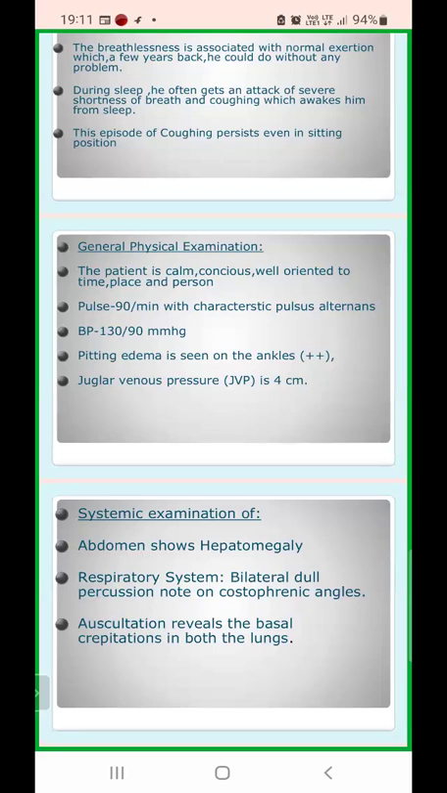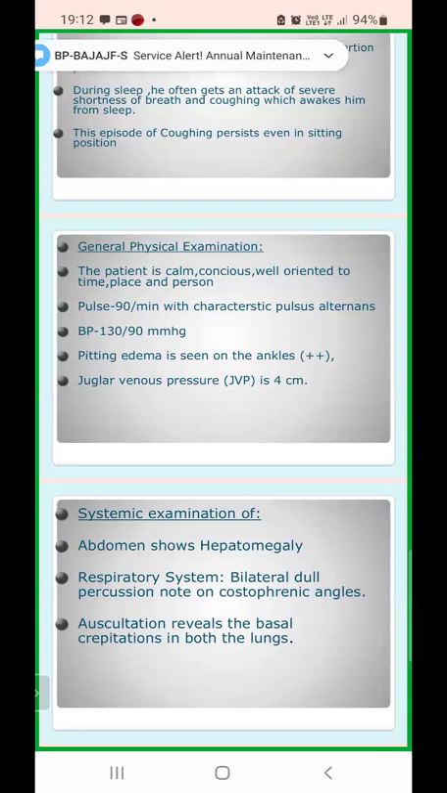Now in this patient, it is 4 centimeter. As we know, 3 to 4 centimeter above the sternal angle is the normal value of the JVP. Now this JVP is 4 centimeter, which means it is towards the higher side. So the patient is showing an increased right atrial pressure because the JVP is raised. The pitting edema shows that there is a collection of fluid in the subcutaneous tissues of the dependent parts. The BP is also towards the higher side, and the pulse is also towards the higher side. So these are all indicating towards a cardiovascular disorder.